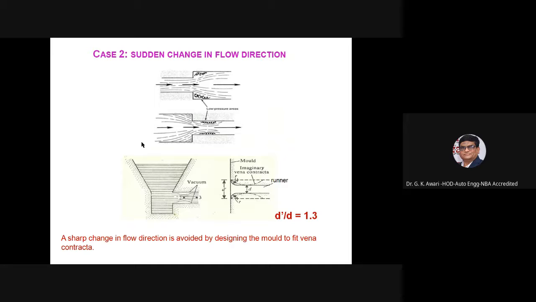This is case study number 2, where a sudden change in flow direction is there. A sharp change in the flow direction is avoided by designing the mold to fit the vena contracta.